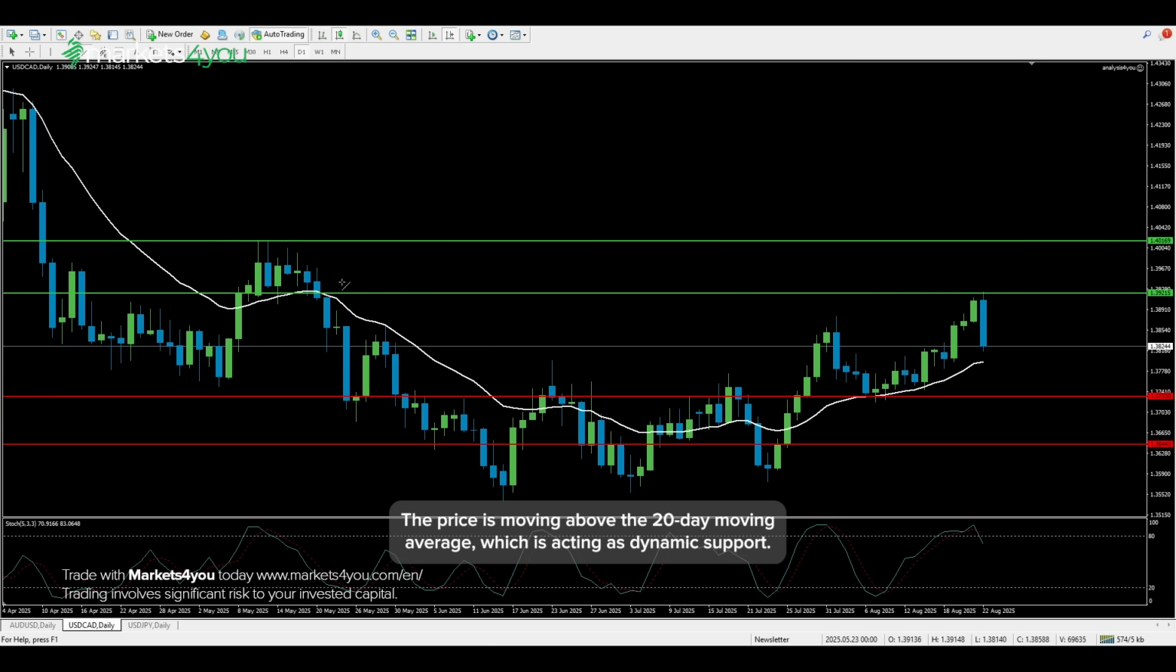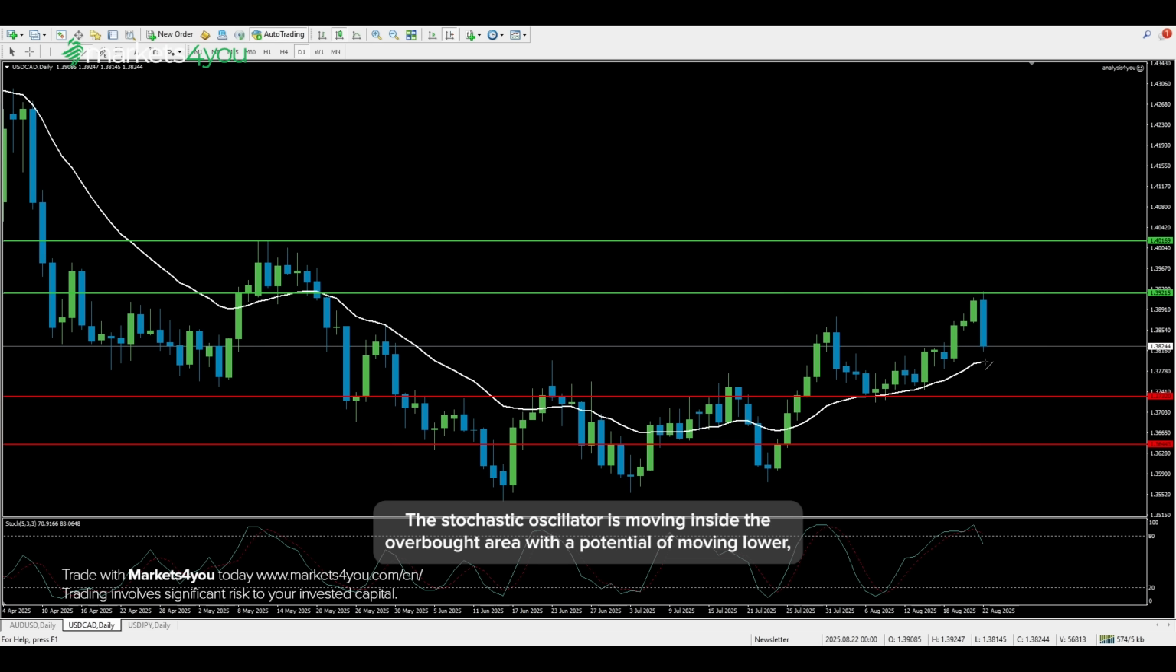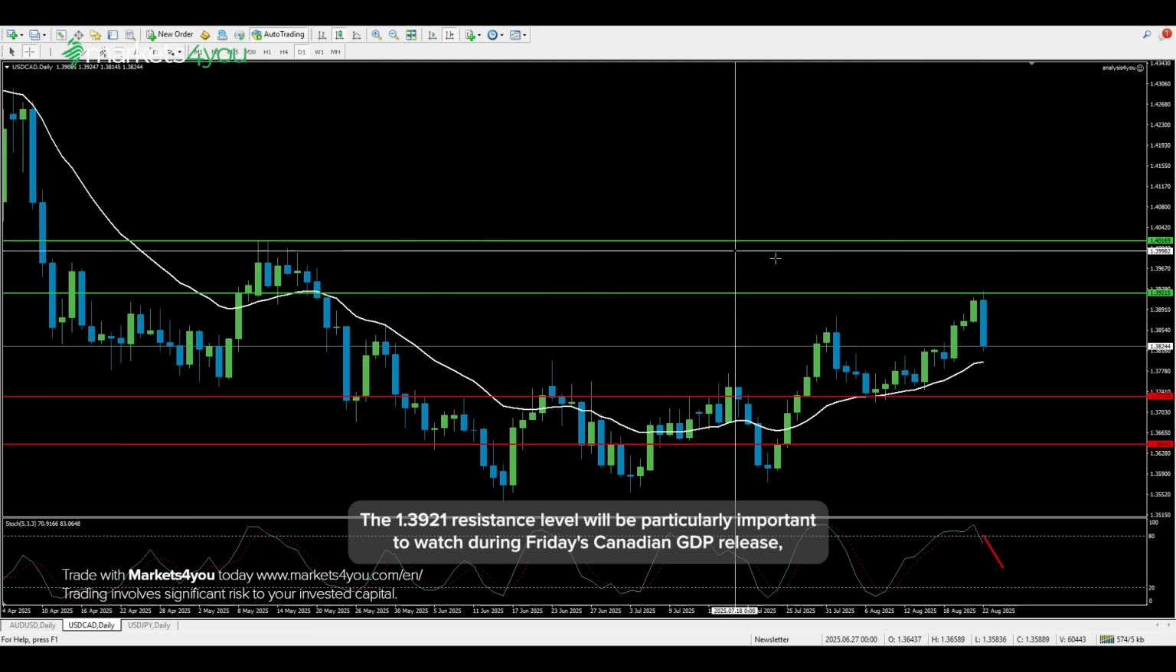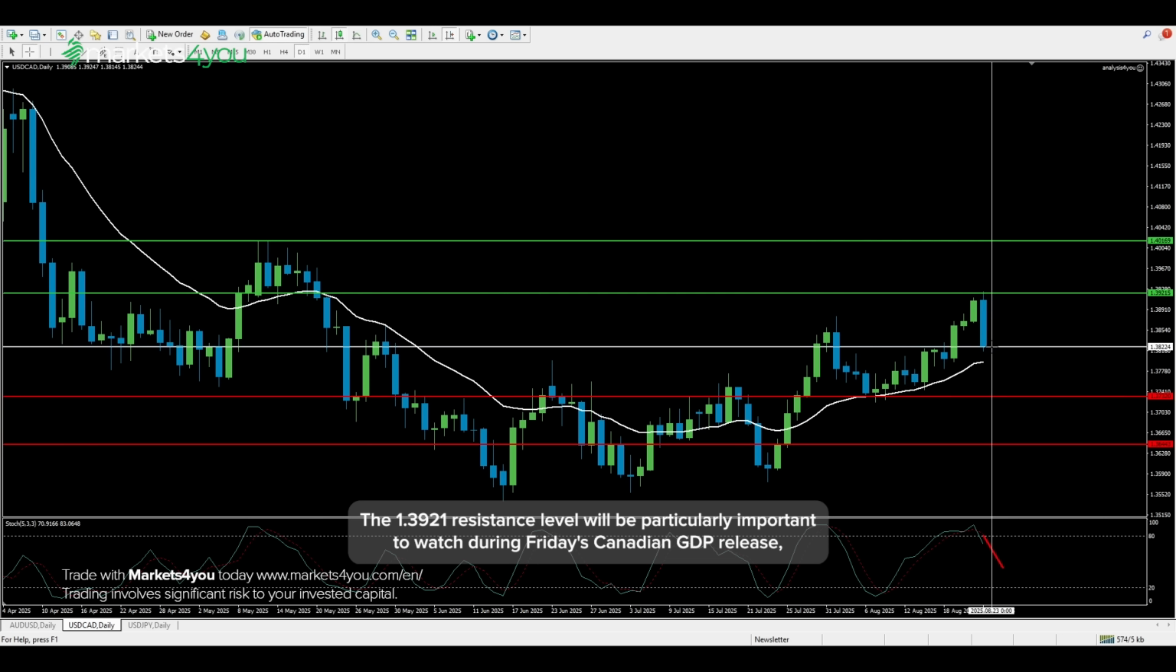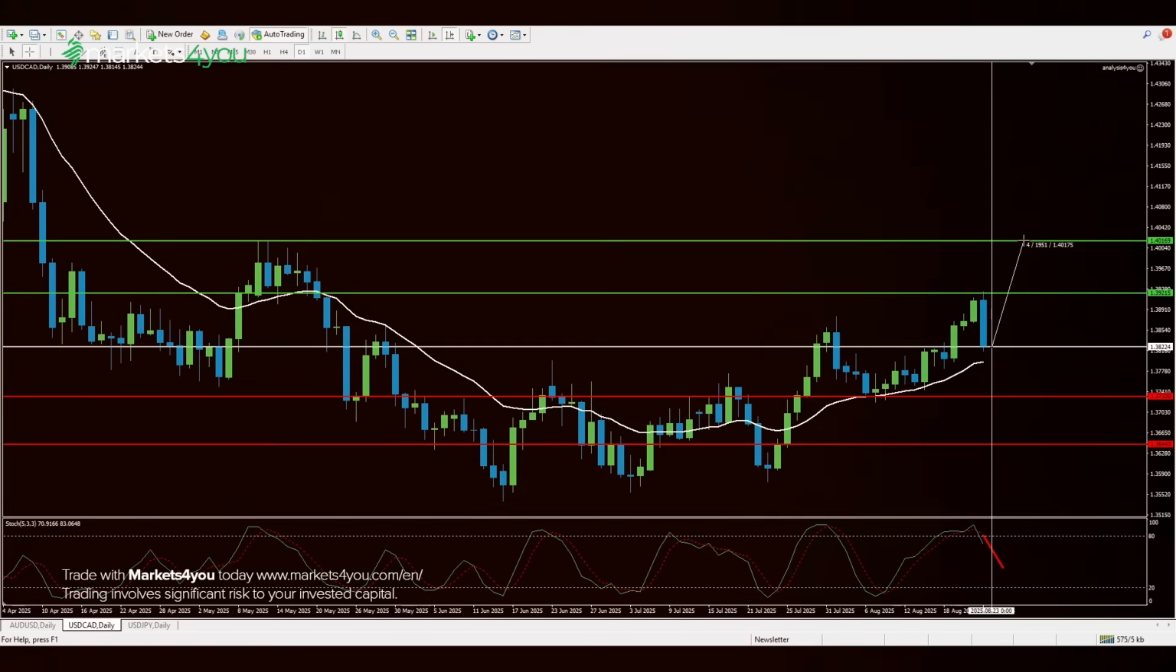The price is moving above the 20-day moving average, which is acting as dynamic support. The stochastic oscillator is moving inside the overbought area with a potential of moving lower, suggesting the pair may be due for a pullback despite the recent bullish momentum. The 1.3921 resistance level will be particularly important to watch during Friday's Canadian GDP release, as weak economic data could drive the pair higher toward the next resistance at 1.4017.